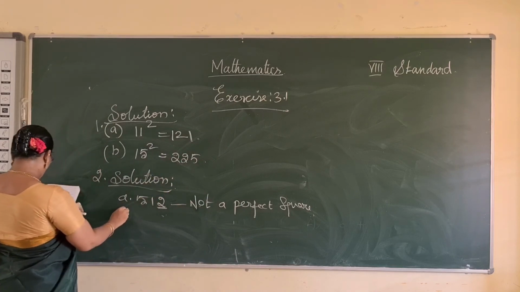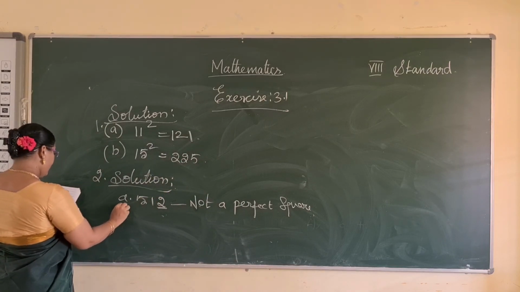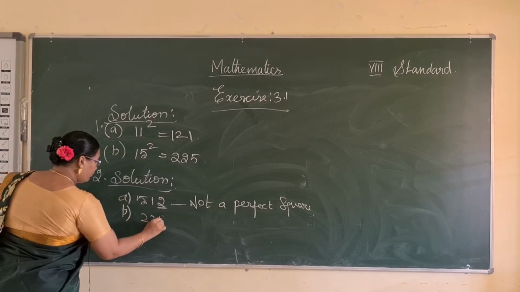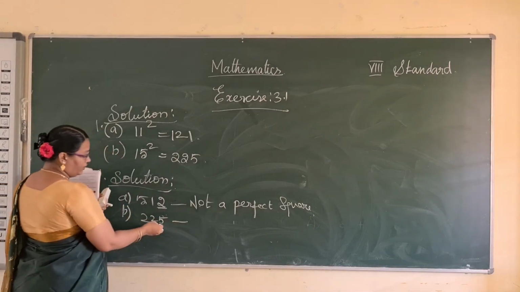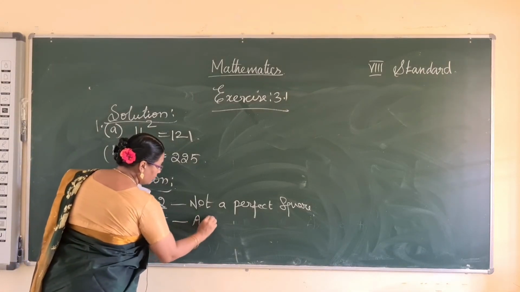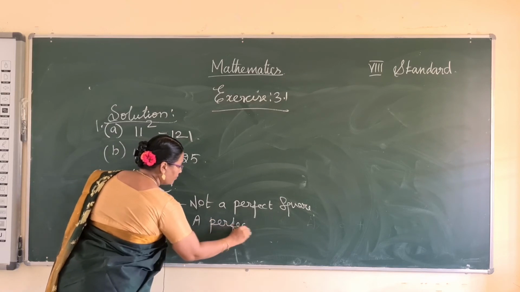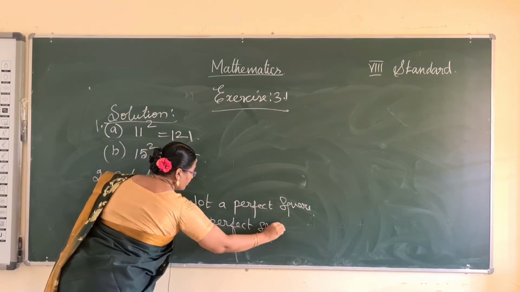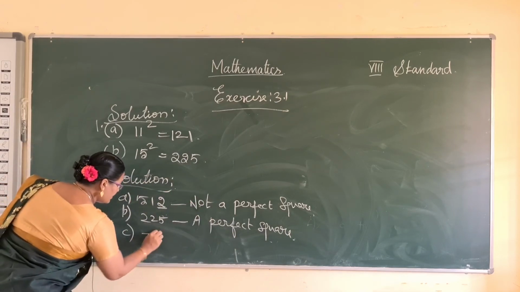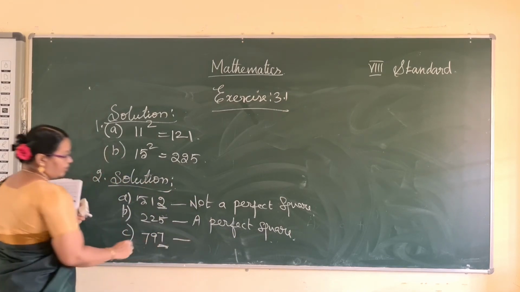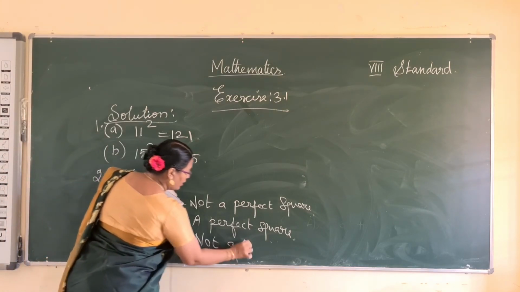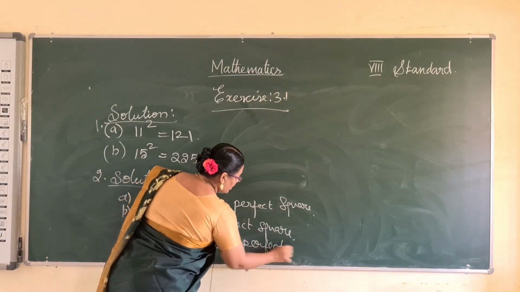And B, 225. Here it ends with 5, so it is a perfect square. And C, 797. Here it ends with 7. So the unit place has the value 7, so it's not a perfect square.